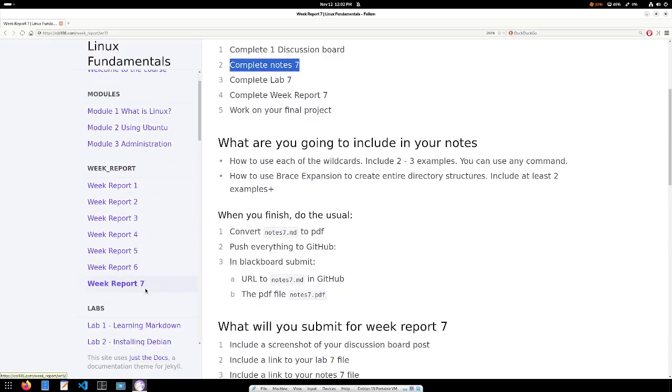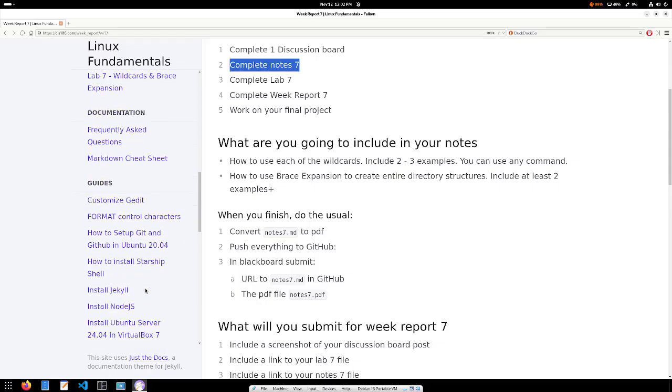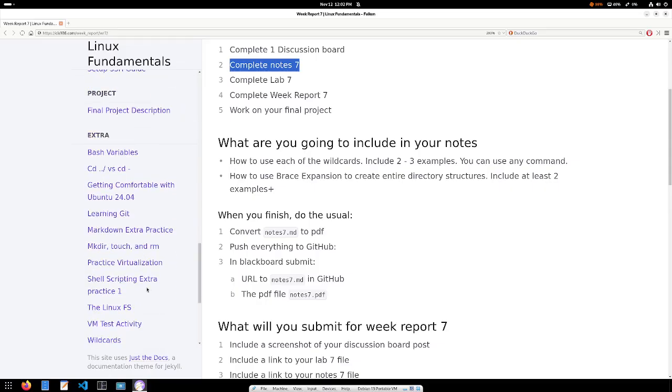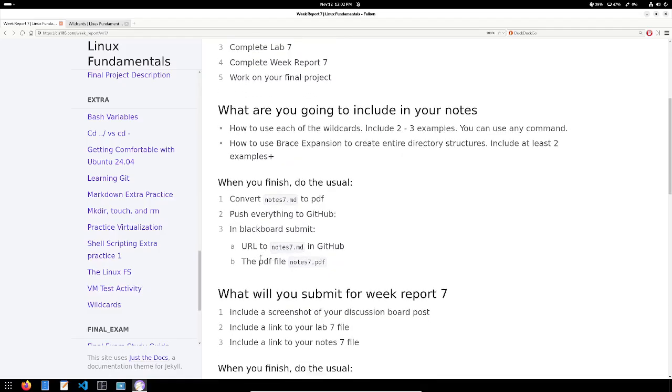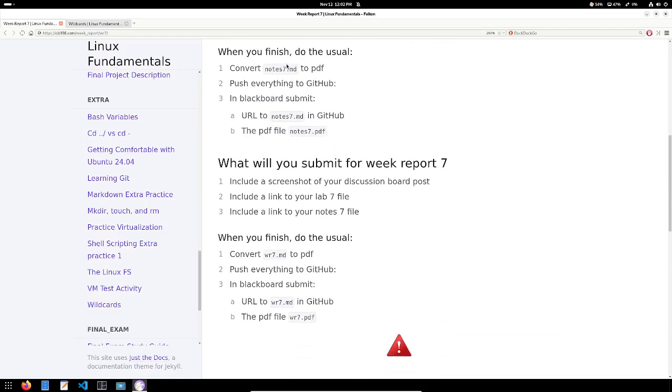Now, you need at least 2 examples for these two. You can use the examples that I have in the extra credit, in the wildcards extra credit document over here, which is also assigned in Blackboard for those of you who want the extra credit, or you can use the one in the presentation, however you choose. Like always, if you go to my repository example, you are going to see how the document is supposed to look like, etc. Moving on, what are you going to do for your notes? Just the usual, convert the markdown to PDF, push to GitHub, submit to Blackboard.